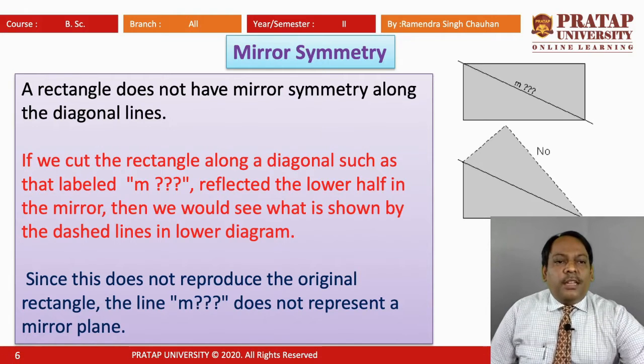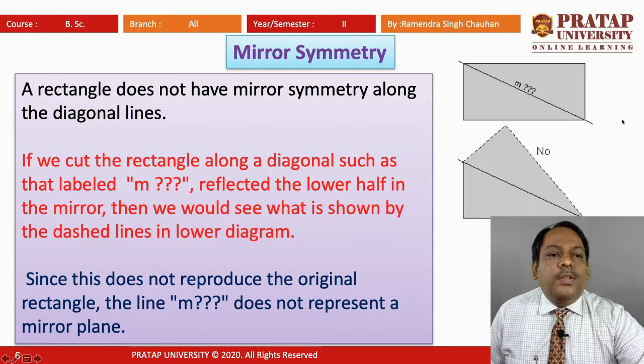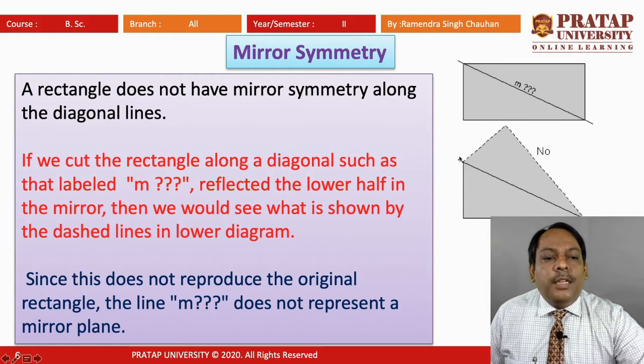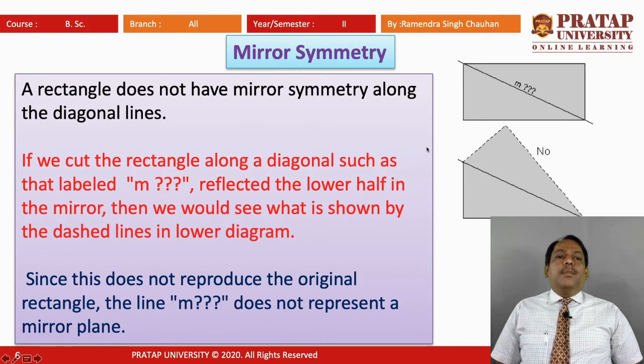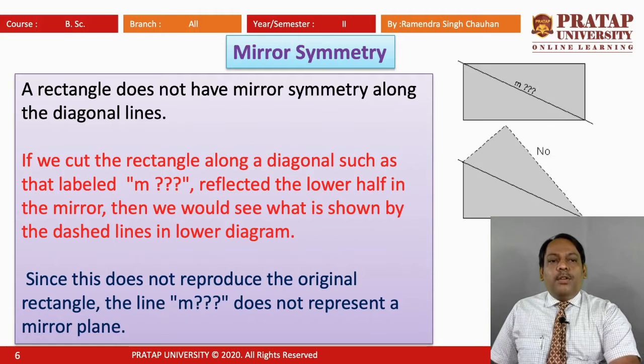We can see that if we take this half of the rectangle and put it there and put a mirror plane along this, then we will have this pattern, and this will form a quadrilateral, but this will not form a rectangle. So, we can say that any rectangle cannot have a mirror plane or mirror symmetry along its diagonal. In this way we can understand what mirror symmetry is, how we can explain it, and what mirror planes are.